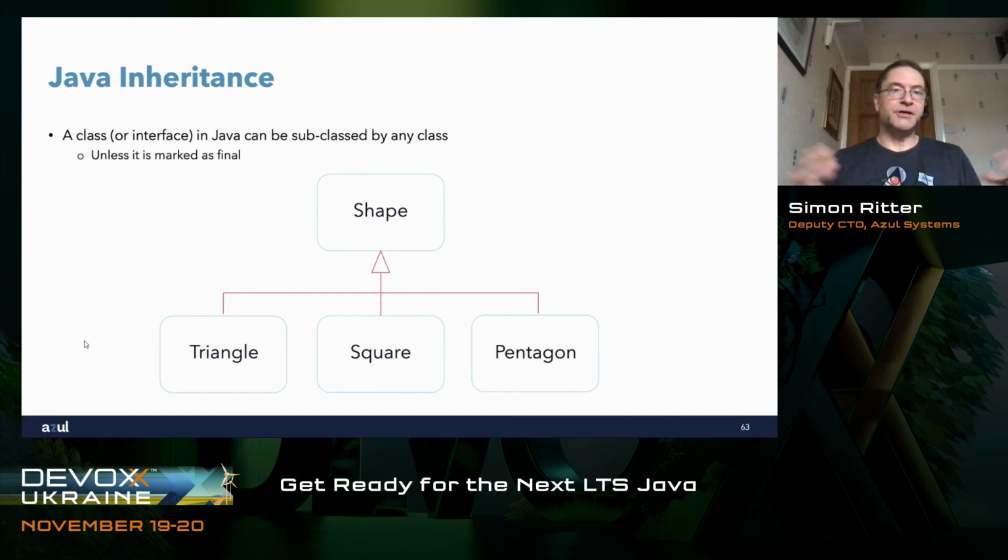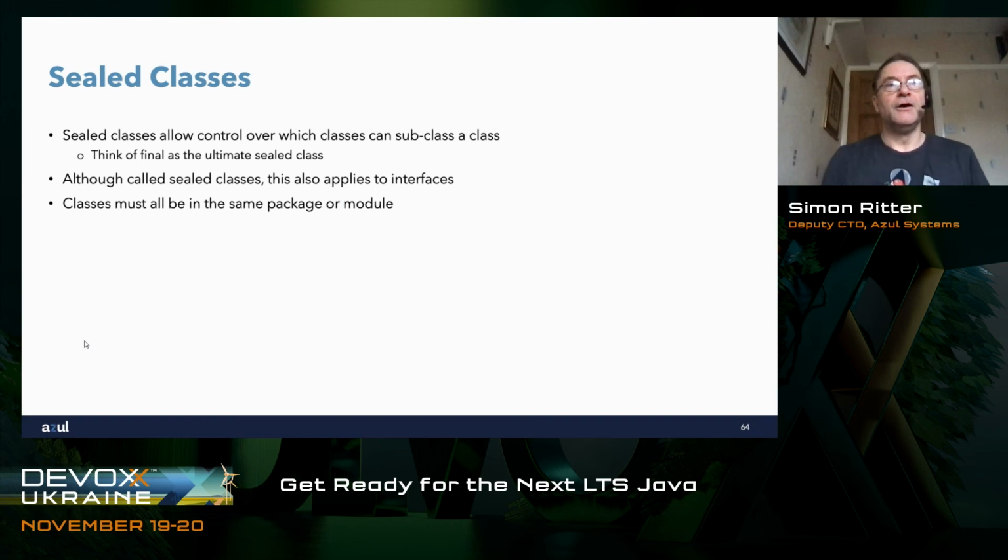What we'd like to be able to do is to restrict access to a particular class, so that if my colleague really wanted to use it, he could come to me and I'd say, okay, yes, I'll add you, and then I know that you're using it, so if I make changes, I can let you know about it and we can keep everything in sync. This is where sealed classes come in. A sealed class does exactly what we want. It allows us to control which classes can subclass a particular class. And you can think of final as being the ultimate sealed class, meaning that nobody can subclass it.